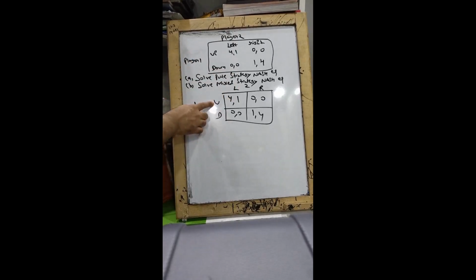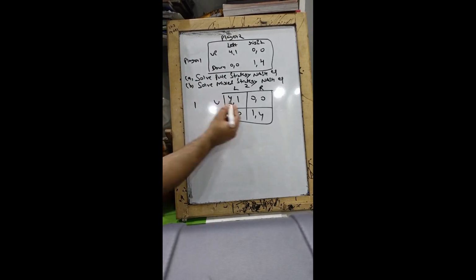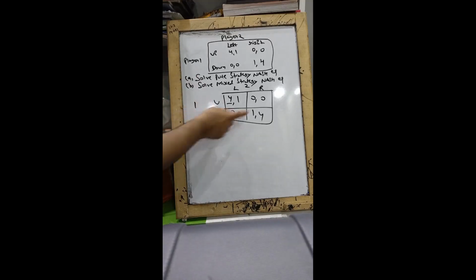Now he has to decide up or down. I guess up. Now if player 1 thinks that player 2 is going to go right, he has to decide up or down. Well, down.